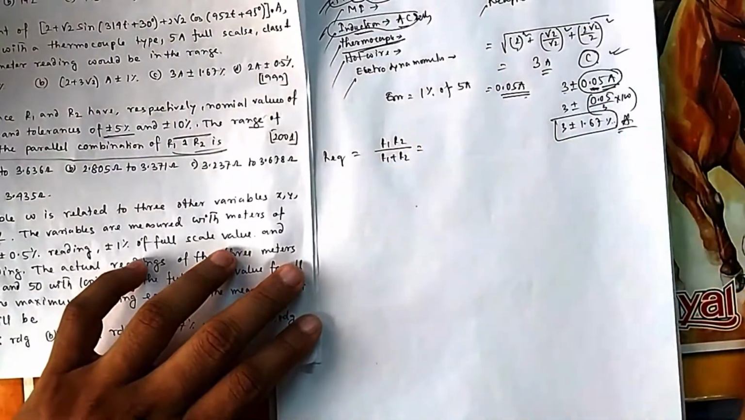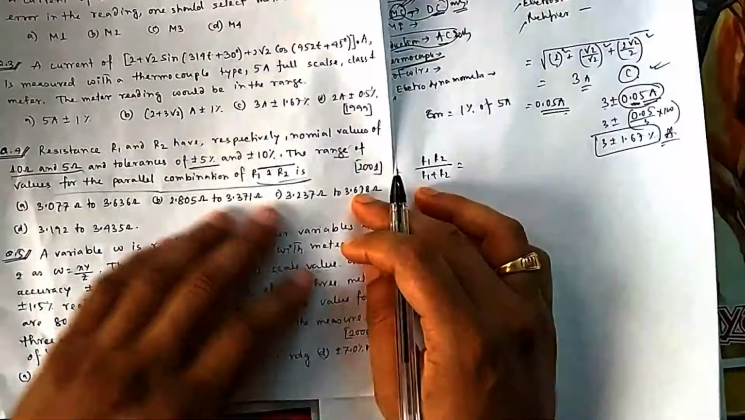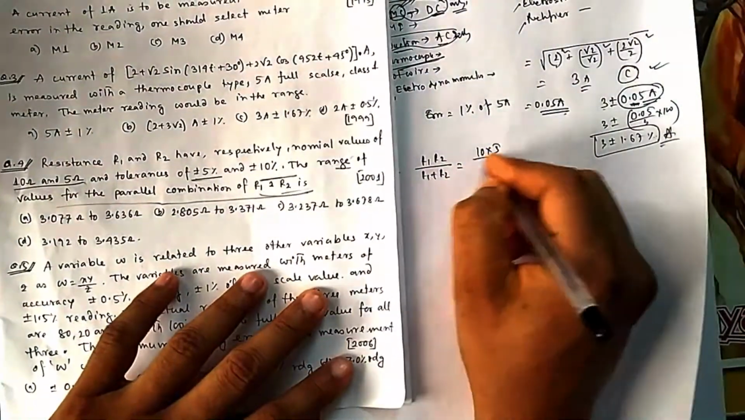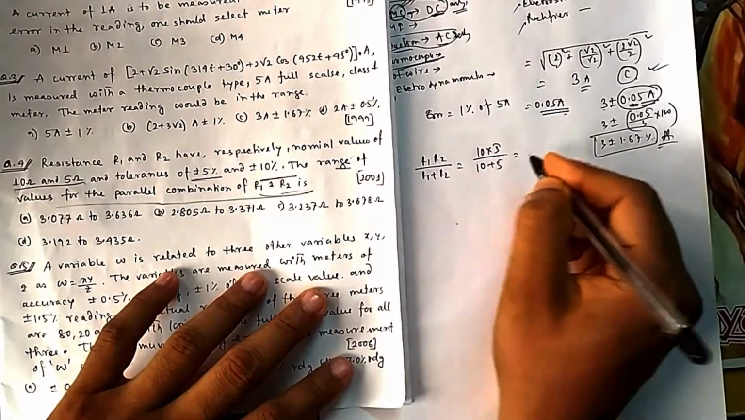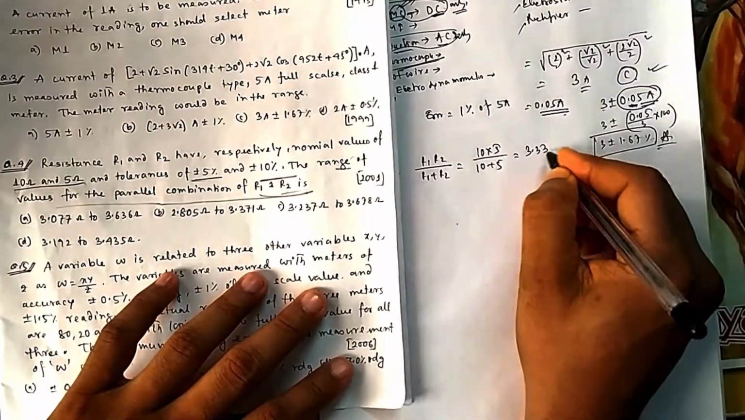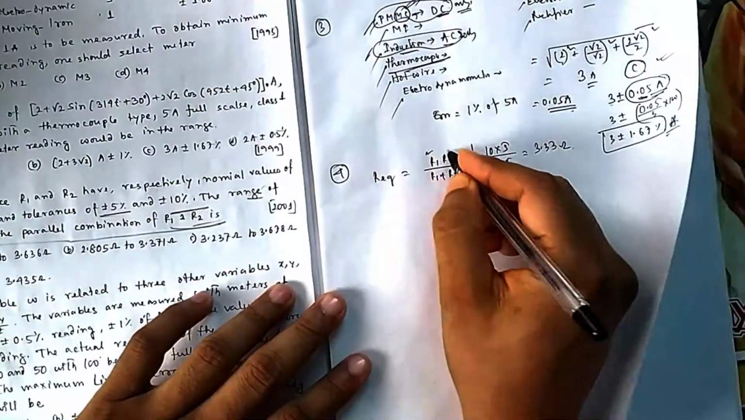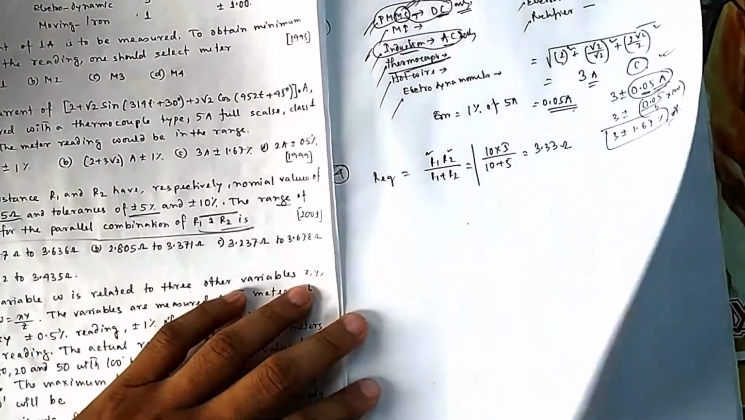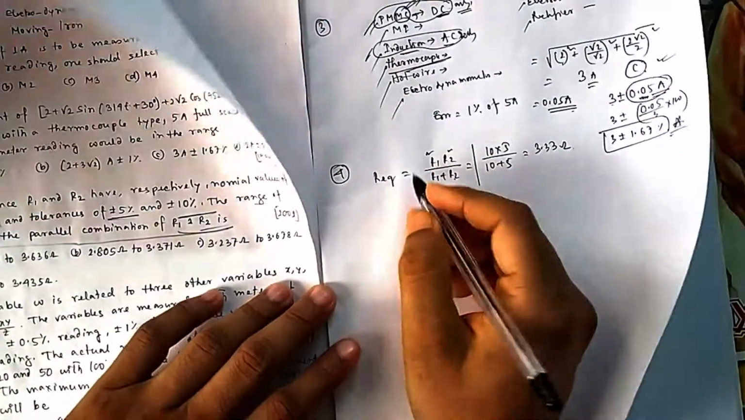Let me calculate the absolute value first; the error I will calculate later. So R1 is 10 and R2 is 5. Normally it should give me 10 into 5 by 10 plus 5, that is 3.33. Now, because R1 and R2 can change, to get the feeling of the change you have to differentiate it.